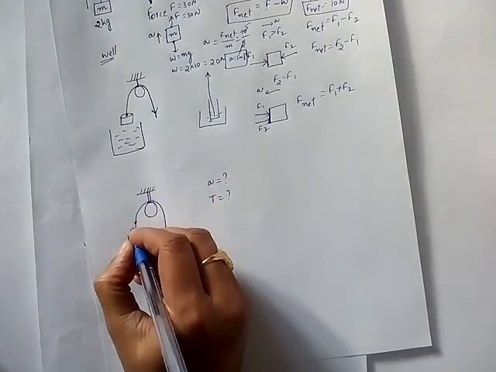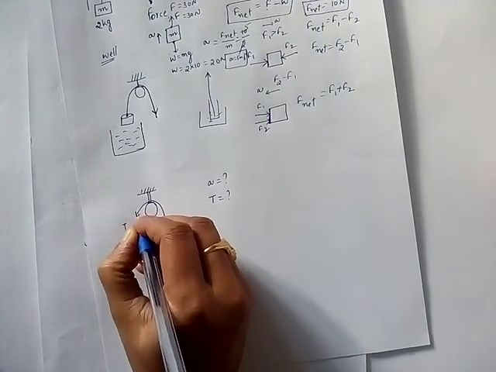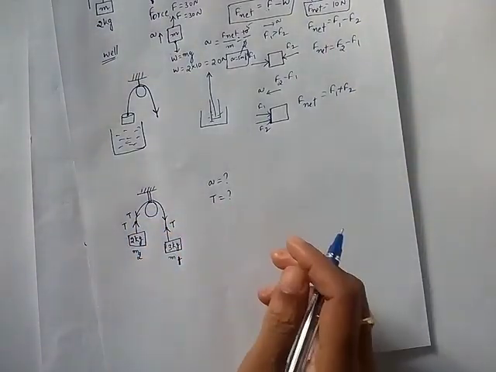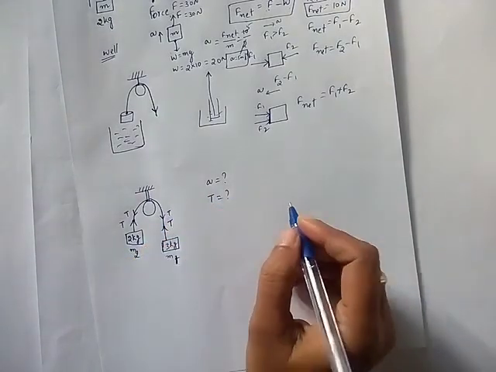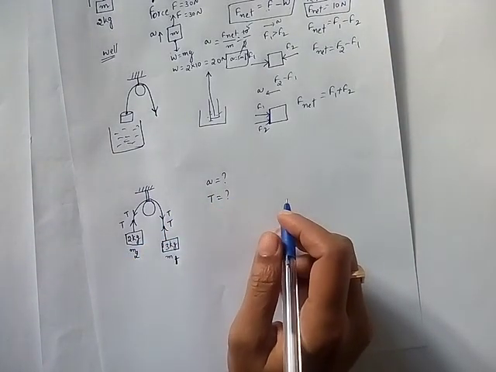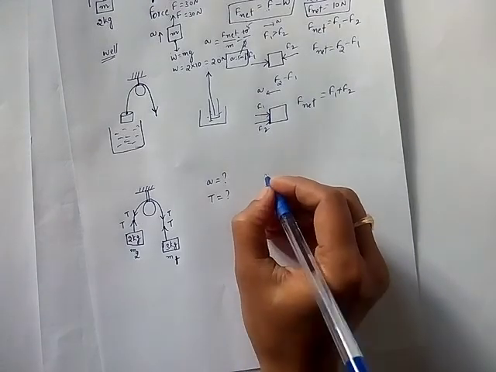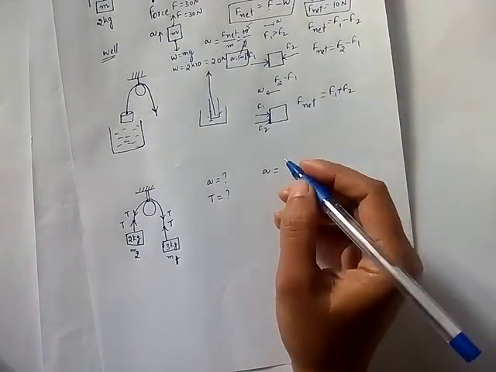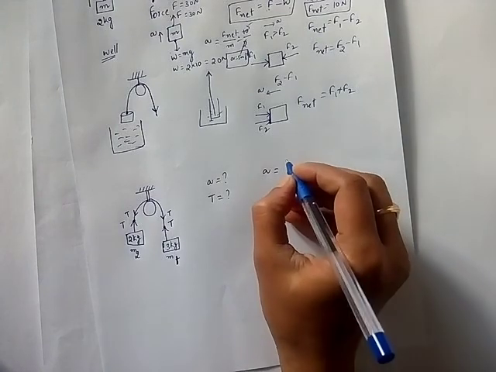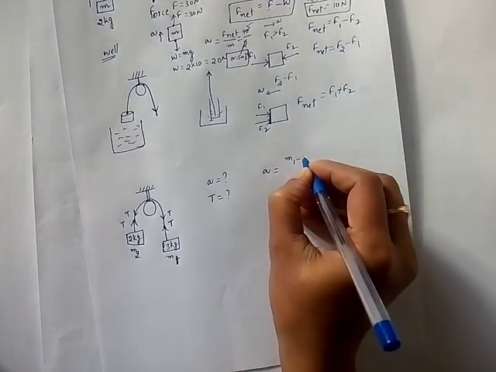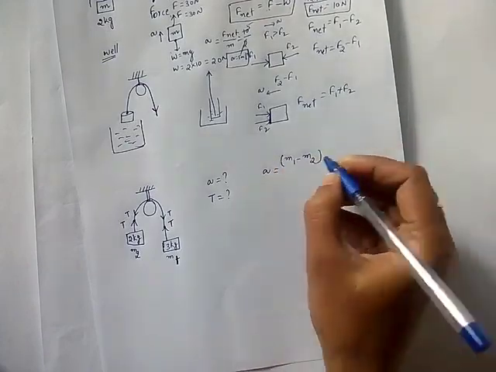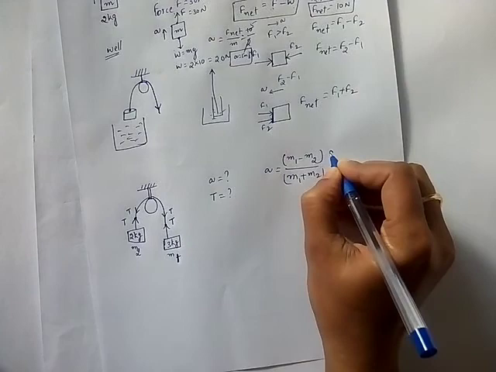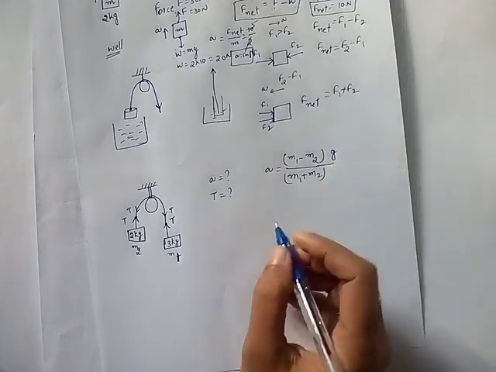So I am marking the tension for both the masses. Here again I am not going to derive the equation, I will directly use the formulas we have already derived in the previous video, you can check that if you have not seen it. Acceleration is equal to (m1 minus m2) by (m1 plus m2) into g. So g is in the numerator.